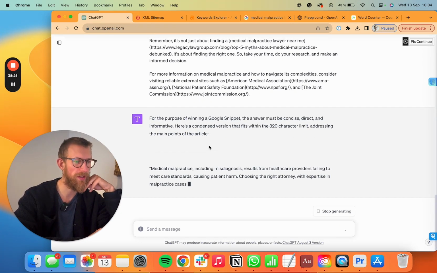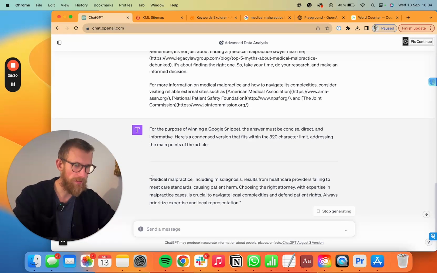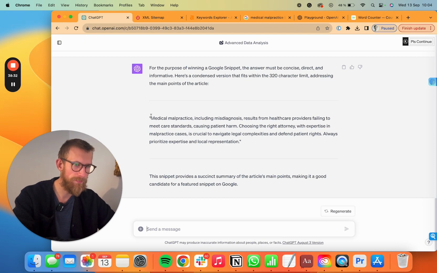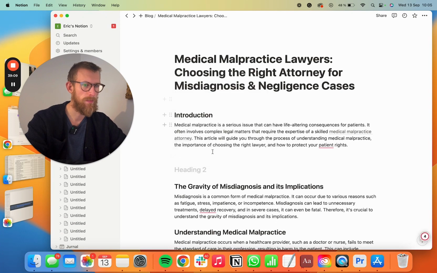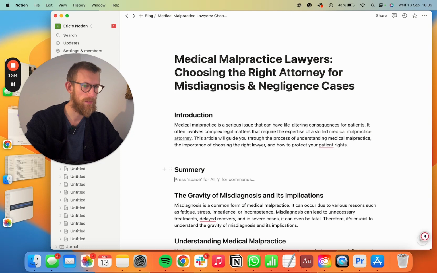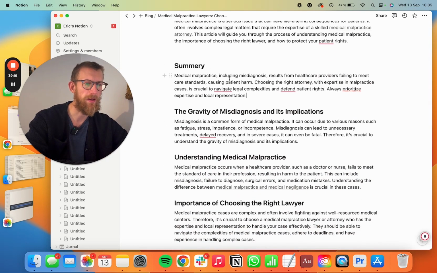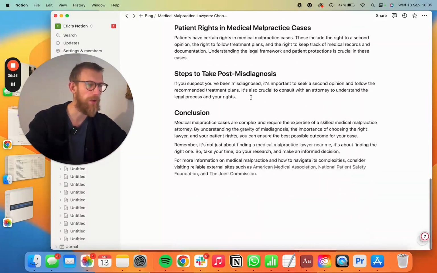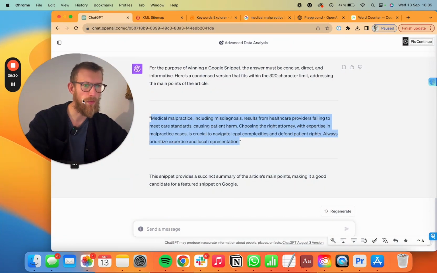So it's now summarizing this in the perfect length that we need. Let's include that in the whole article. Let's just name it summary in the beginning here. So this snippet is optimized to answer most questions that people have in a very quick way. So now it's optimized for Google Snippet, and we're going to do one more thing.